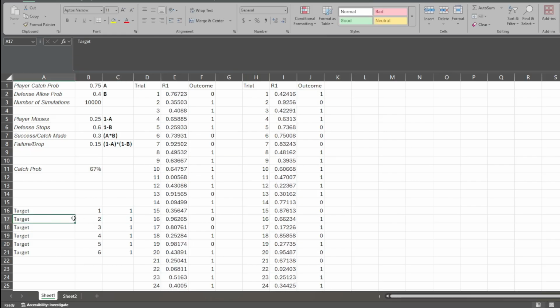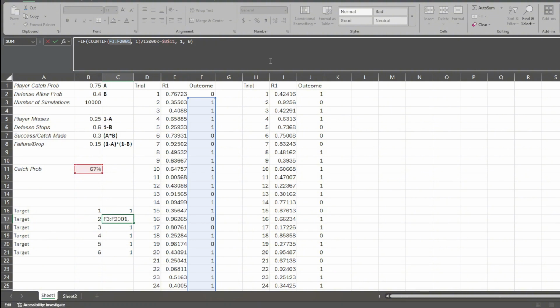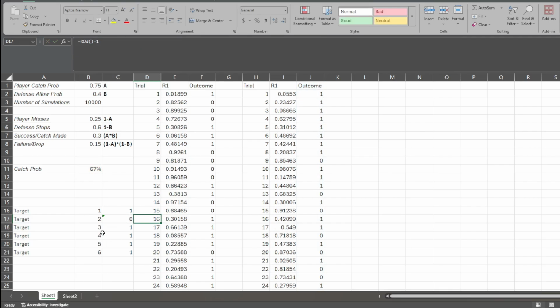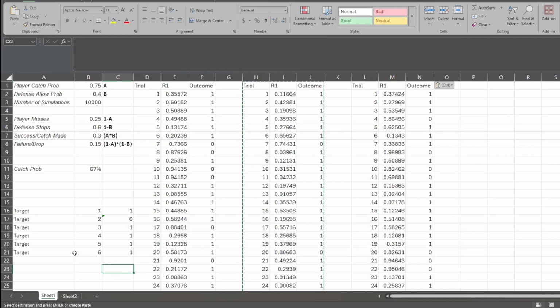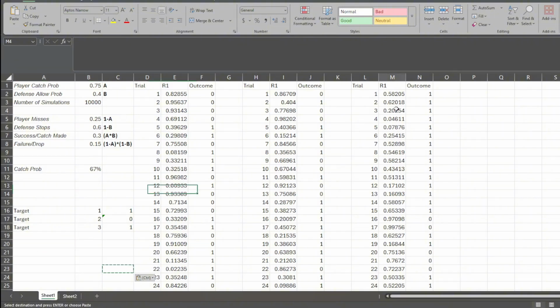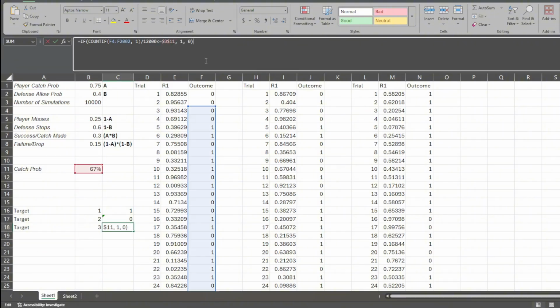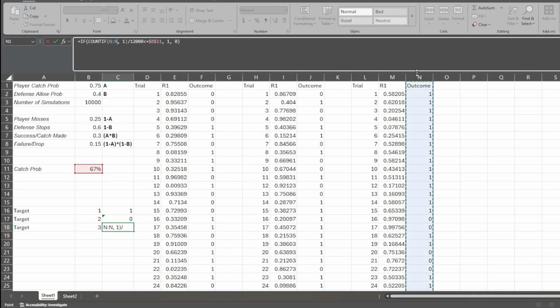And then we'd say for target number 2, let's actually go ahead and use J. So we're going to go ahead and say, look at J's outcomes divided by 1,200 and see if it's compared to the catch probability here. And then we can do this again. So let's just say this player gets 3 targets. So I'm going to take this, I'm going to get rid of those other 3, and we're going to just take this information, and again, we're going to change, and we're going to look at this column over here.